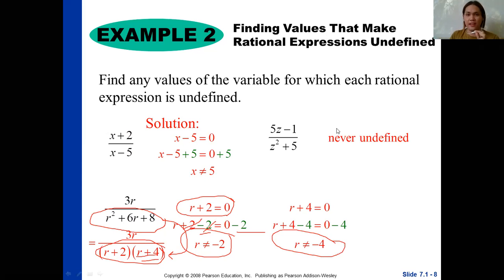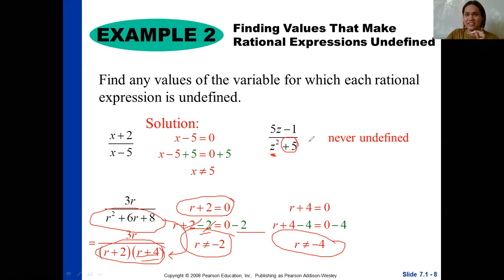And for the last example, 5z minus 1 all over z squared plus 5, this expression will never be undefined. Why? Because you can set any values of your z here, since the operation is plus 5. Even if it is a negative or positive number, or even 0, the value of your z will never make it undefined.